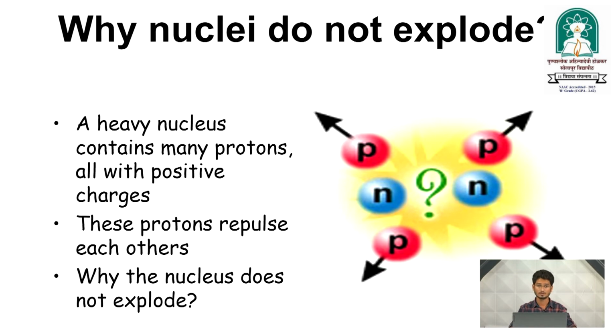This is due to the strong nuclear force. We discussed the four fundamental forces: the first is gravity, the second is electrostatics, the third is the strong nuclear force, and the fourth is the weak nuclear force. The strong nuclear force holds together all those protons and neutrons in a combined state, and that is why the nucleus does not explode.